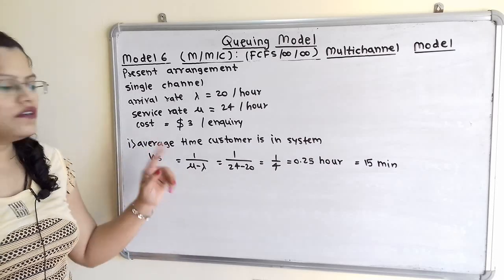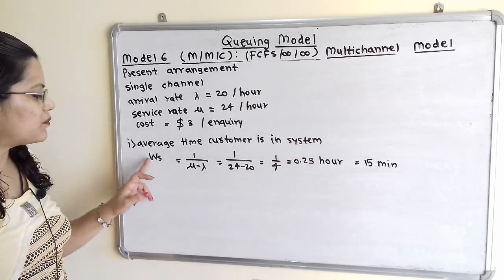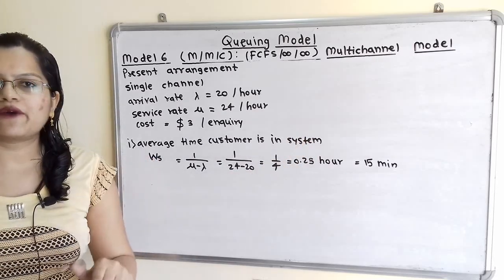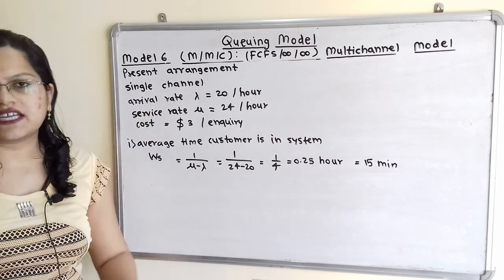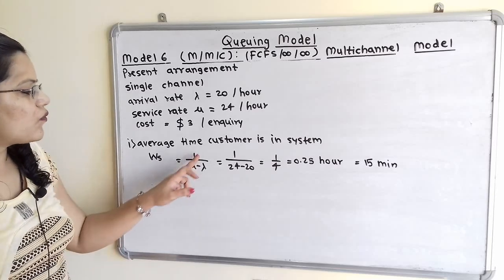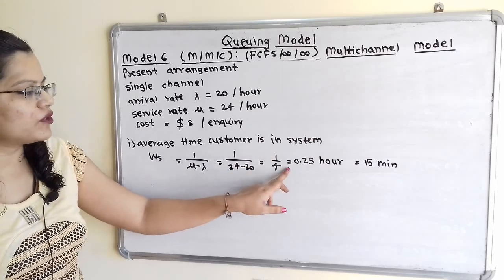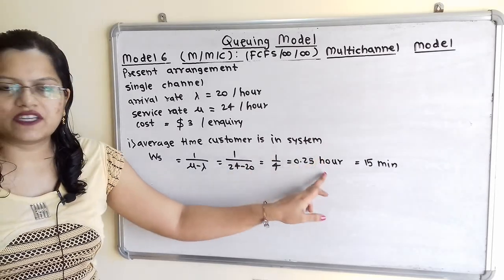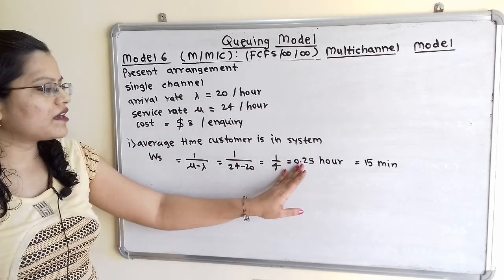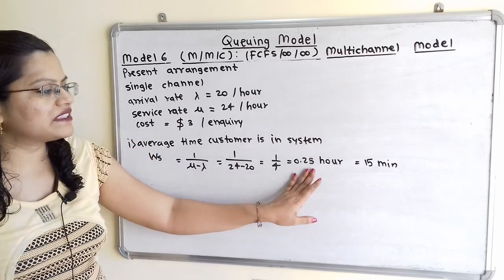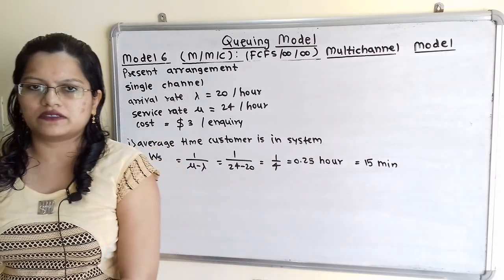Now first question, average time customer is in the system. So we have to calculate WS. For this WS we have to apply the formula for single channel, because at present a single channel is there. So WS is equal to 1 divided by (mu minus lambda), which is equal to 1 divided by 4, that is 0.25, and the unit is hour because lambda and mu are given in hour. So we will convert this into minutes by multiplying with 60. So 0.25 into 60 is equal to 15 minutes.